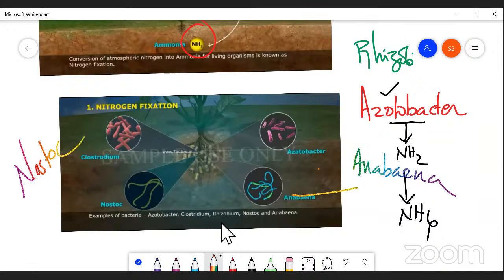Some examples are Azotobacter, Clostridium, Rhizobium, Nostoc, and Anabaena. These are all examples of nitrogen fixation.